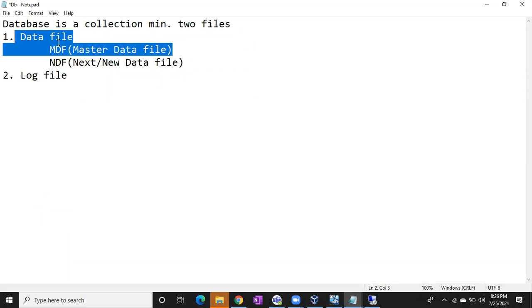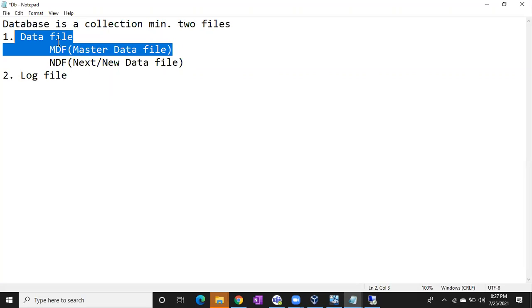If your MDF file is full, SQL Server won't give you more space; we have to create one more file. For example, you are writing an exam. They will give you a booklet. Once your booklet is full, you have to request extra paper, right? So they are going to provide you extra paper, so that you can utilize it.